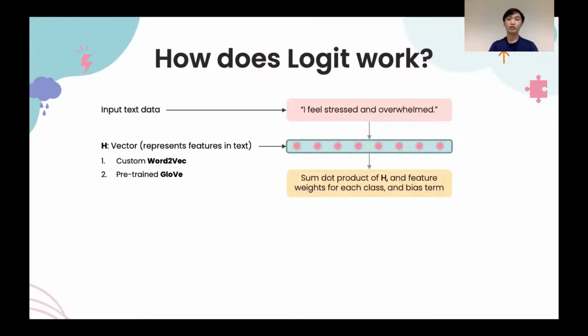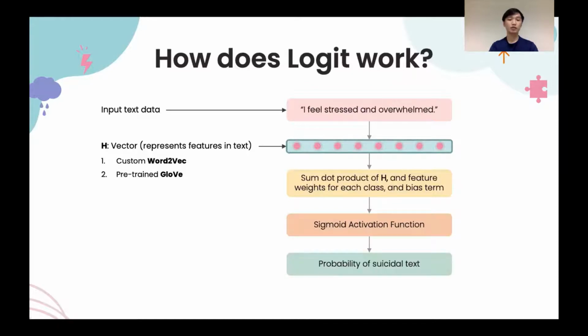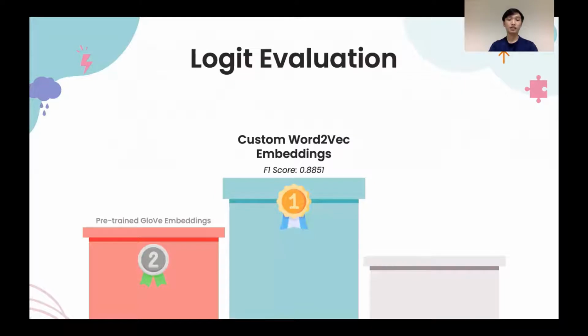The classifier will then sum the product of input vector and its feature weight together with the bias term. The output is then passed through a sigmoid activation function to return us a probability value for classification. We selected the Logit model that was trained on custom word-to-vec embeddings as it produced the higher F1 score.